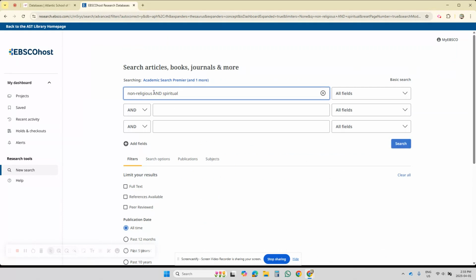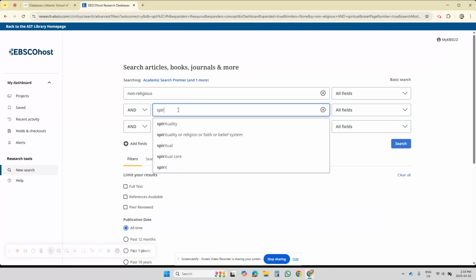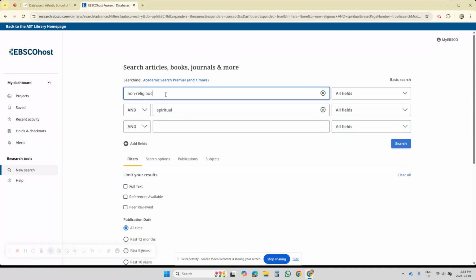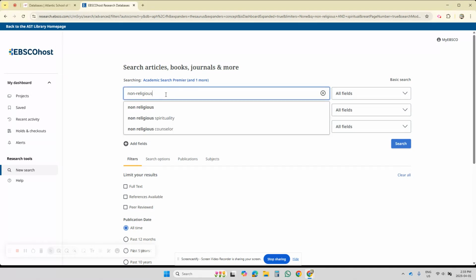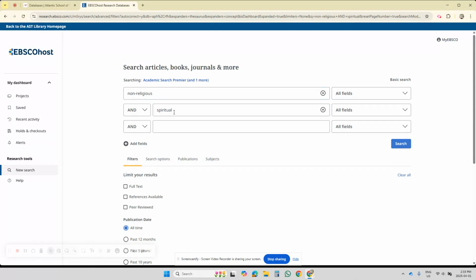Advanced search. This is what we did. In one search box we have non-religious hyphenated, and in the other search box we have spiritual. And we're asking for articles that have the two terms together.